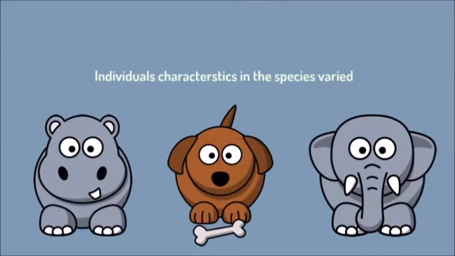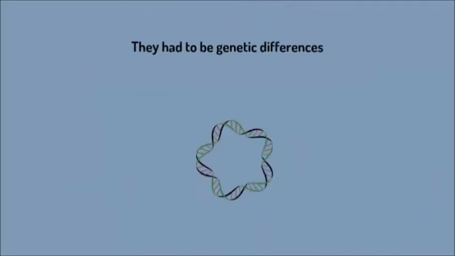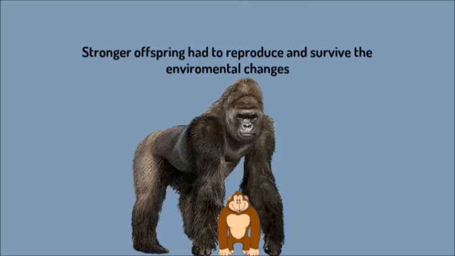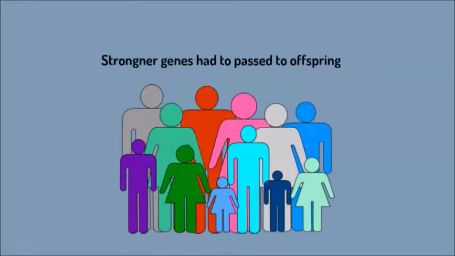Individuals' characteristics in the species varied. There had to be genetic differences. Stronger offspring had to reproduce and survive the environmental changes. Stronger genes had to be passed to offspring.